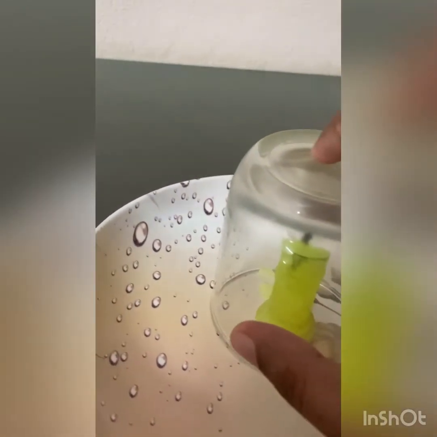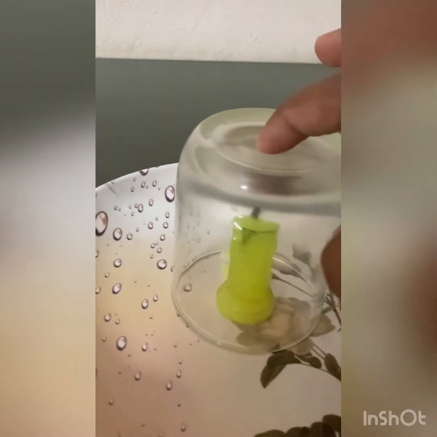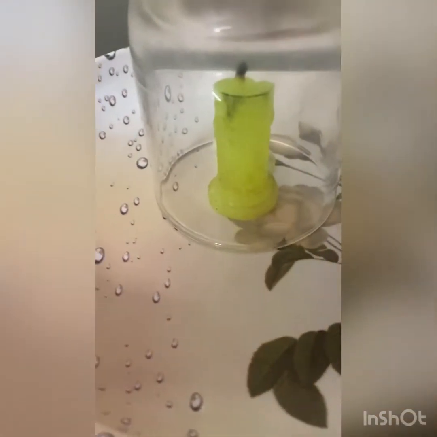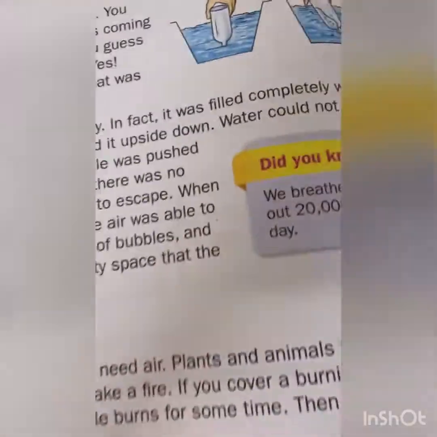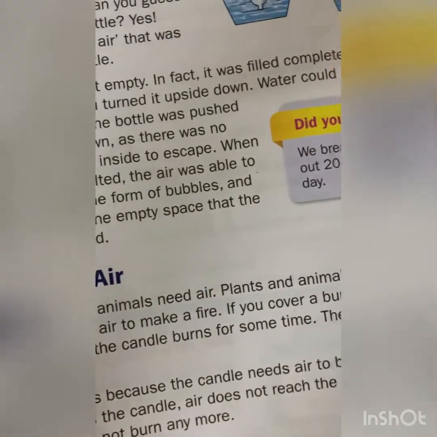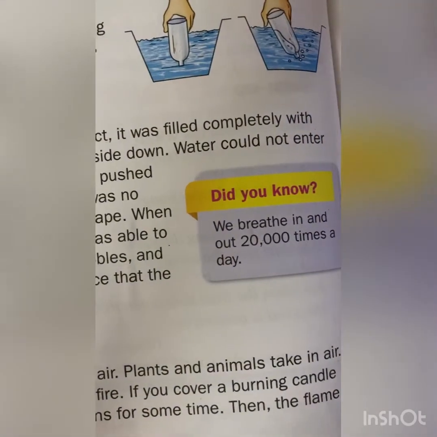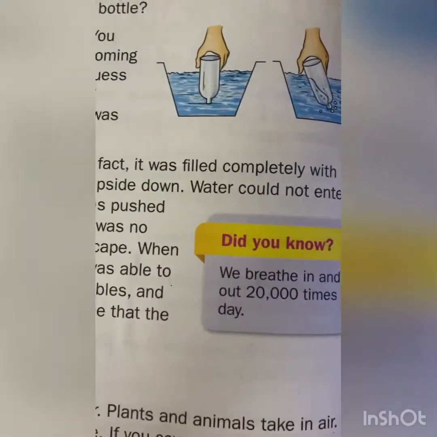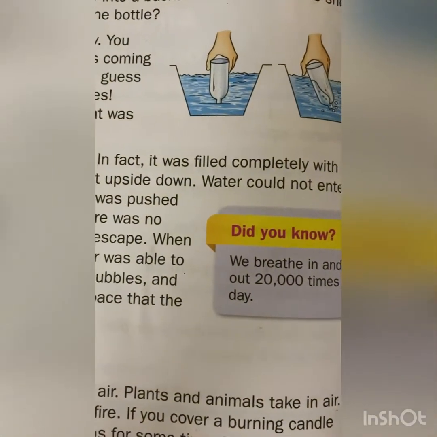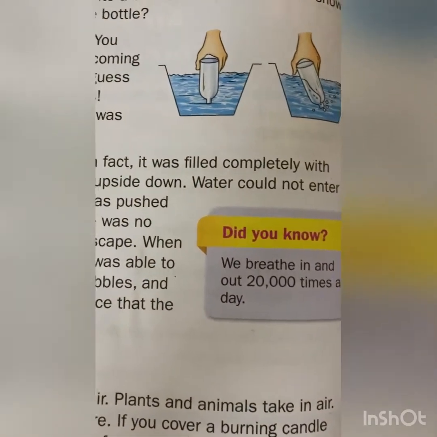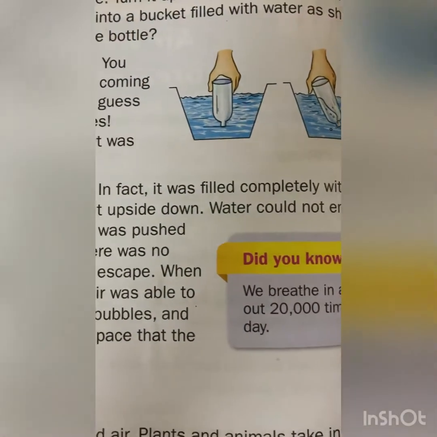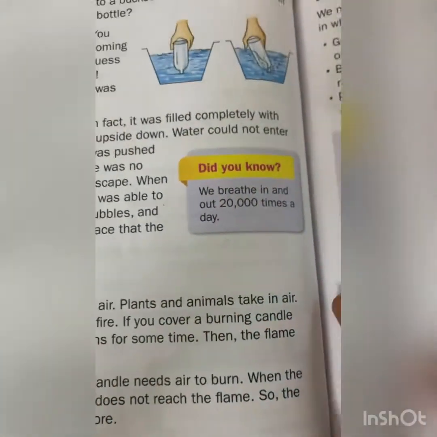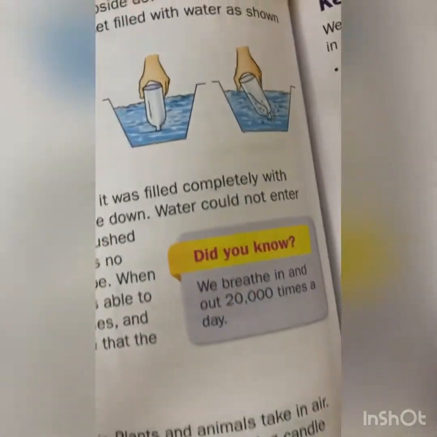That is the reason the candle burned for some time and the flame went away. We need air for the candle to burn. When we close this, there is no air inside, so air is not reaching the flame, and the candle went off.